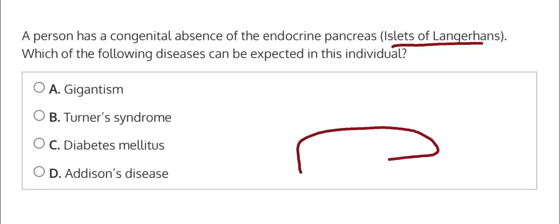Normally, within your pancreas, in your islets of Langerhans, you have something called beta cells. And the beta cells within the islets of Langerhans produce insulin. You wouldn't be able to see them right on here, they'd be very small, but if we zoomed in, we would see the beta cells in the islets of Langerhans, and we know that these are used to produce insulin, and insulin regulates blood glucose levels.